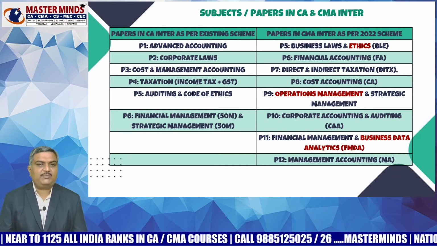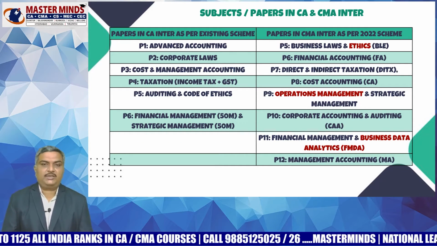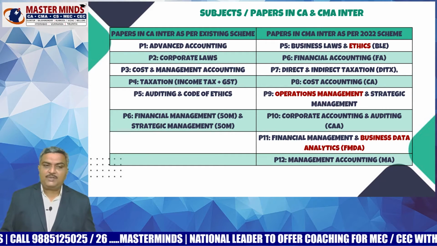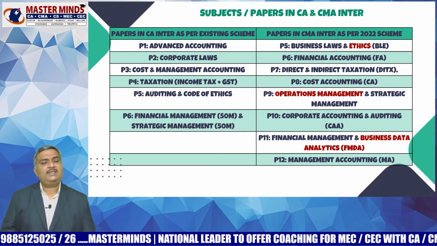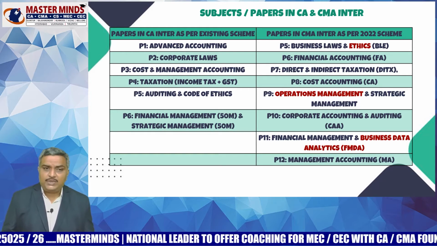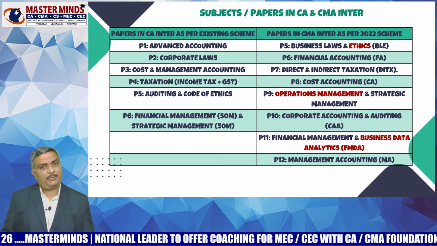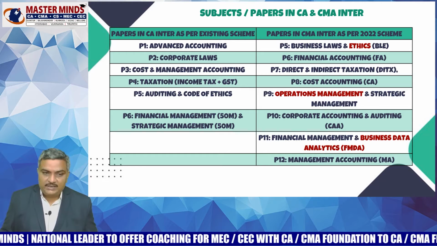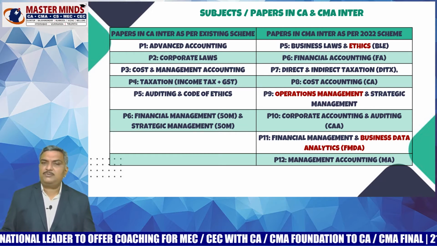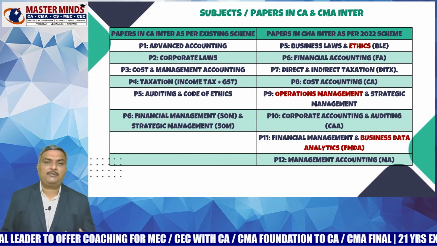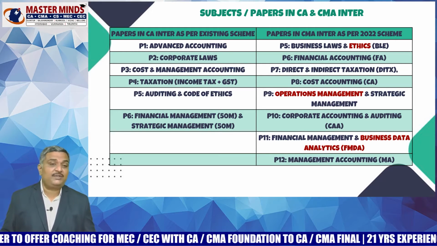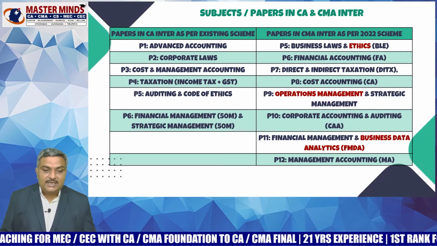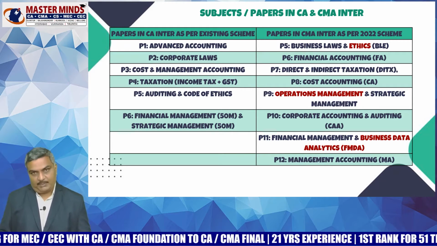Now coming to the subjects or papers in CA and CMA Inter. In CA Inter new scheme you will have 6 papers. The first paper will be Advanced Accounting. Earlier we used to have Advanced Accounting and Accounting as 2 separate papers, but now they are merged into one paper, that is Advanced Accounting. Paper 2 is Corporate Laws, paper 3 Cost and Management Accounting, paper 4 Taxation, which includes income tax and GST, paper 5 is Auditing and Code of Ethics, and paper 6 is Financial Management and Strategic Management.